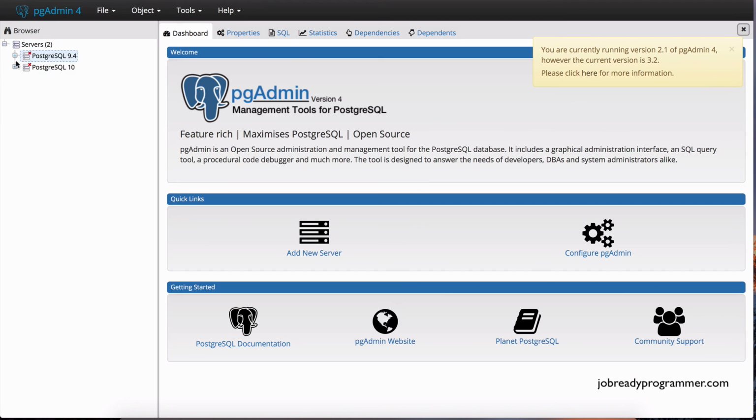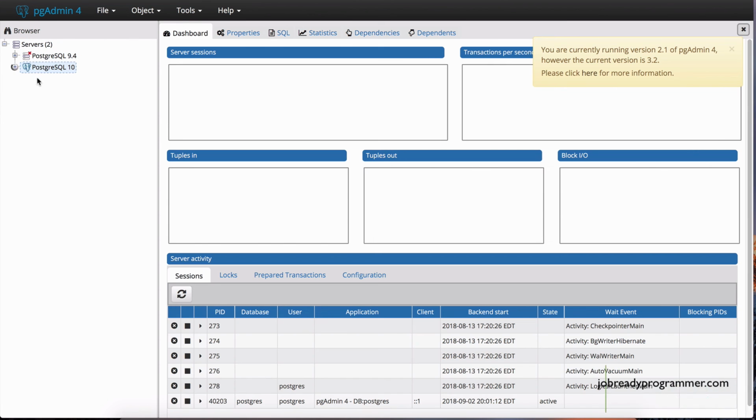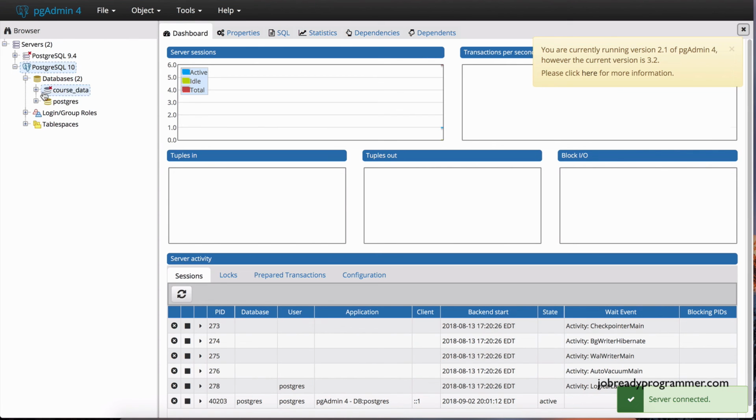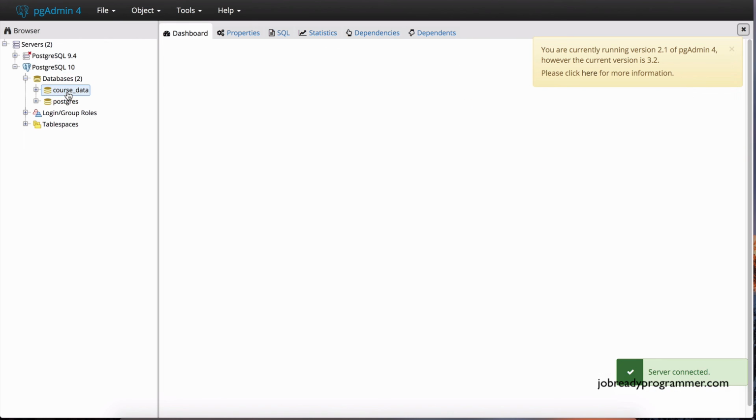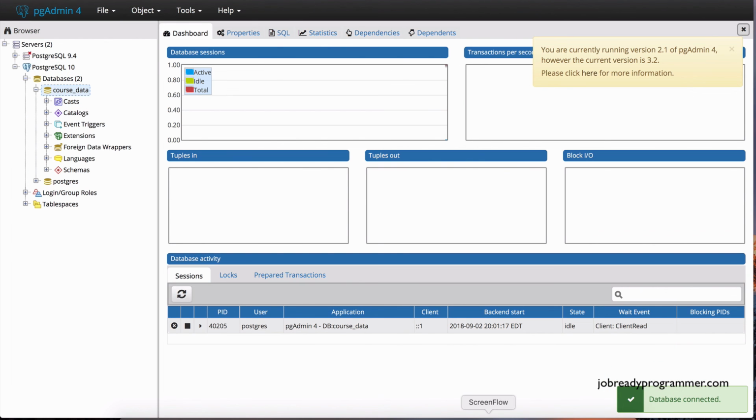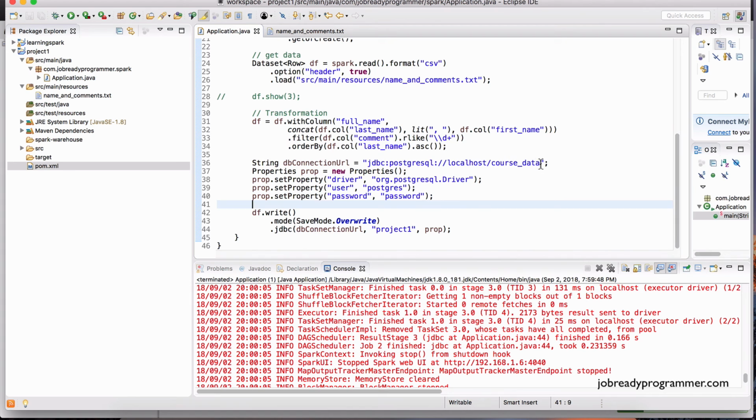So let me bring in the pgAdmin tool. Let's connect to the database, and the database name is called course data. How do I know that? Well, in the code, notice the URL is localhost course data. So that is the database name, and the table name is project 1.